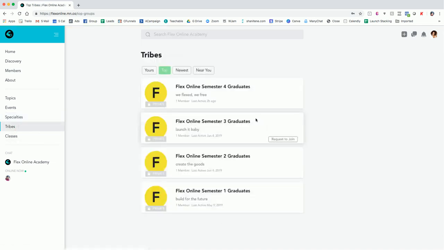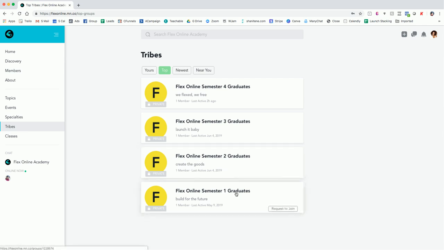Tribes are going to be subgroups as well, but a little bit more specific. These will be location specific. So as soon as people start joining, and maybe we have a lot of coaches from Atlanta, there will be an Atlanta tribe here. So then you all can connect and maybe do meetups. Right now, the tribes we have are based on completion of the academy semesters, which we'll get into in just a moment.